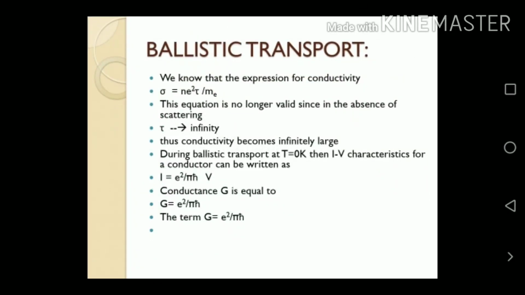Ballistic transport continued. We know that the expression for conductivity is σ = ne²τ/m_e. So this equation is no longer valid due to the absence of scattering. Since τ tends to infinity, the conductivity becomes infinitely large. So during ballistic transport at T = 0 K, the V-I characterization of the conductor can be written as I = (e²/πħ) V. So conductance G = e²/πħ. The term G is equal to e²/πħ.